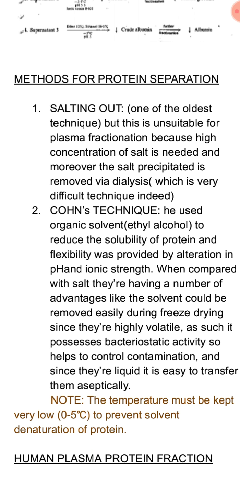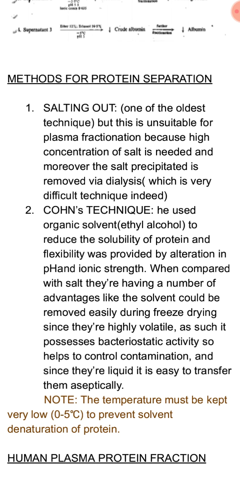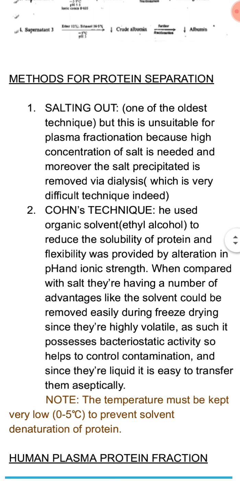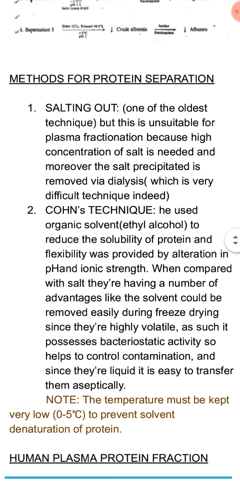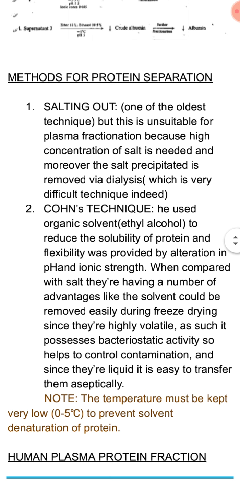So Cohn's technique, as mentioned before, makes use of ethyl alcohol, which is an organic solvent, and through this they separate proteins. When compared with salting out, Cohn's technique has a number of advantages. The first is that since the solvent is highly volatile, it can be removed easily. The second is that since it possesses bacteriostatic activity, it can help to control contamination. And the third is that since it is liquid, it can be easily transferred.